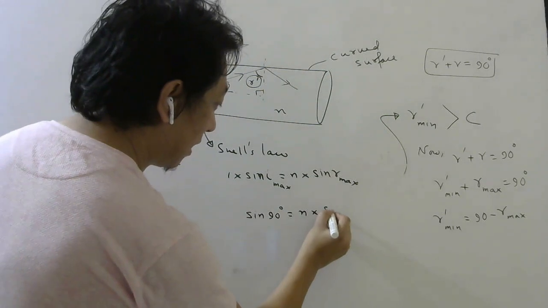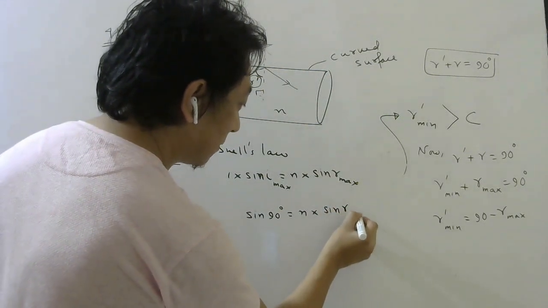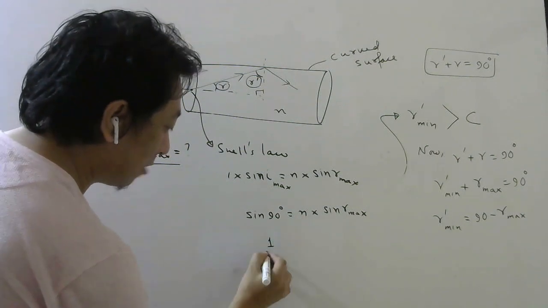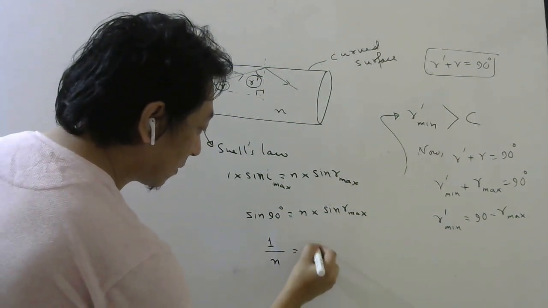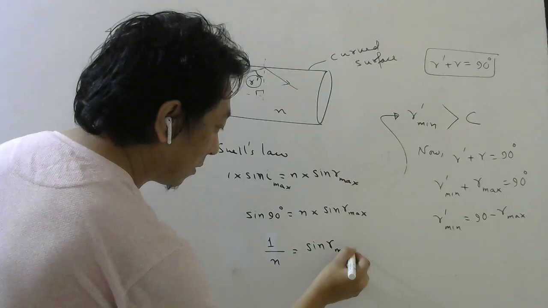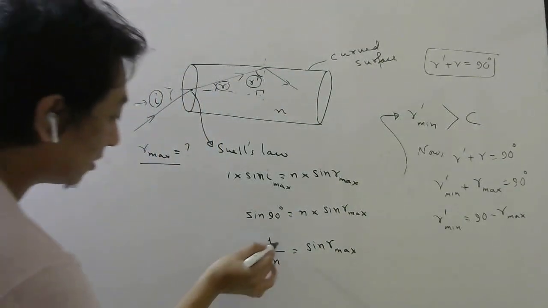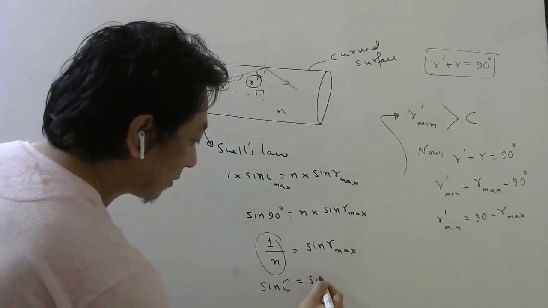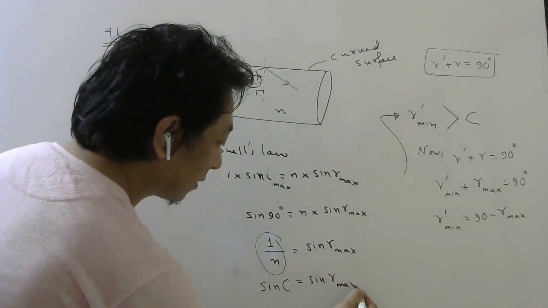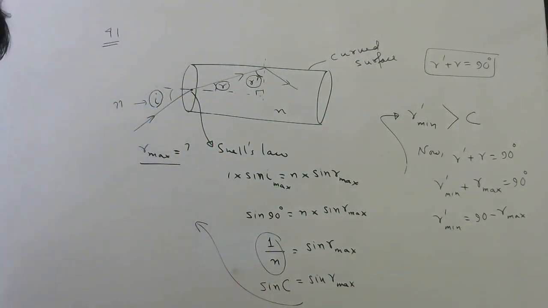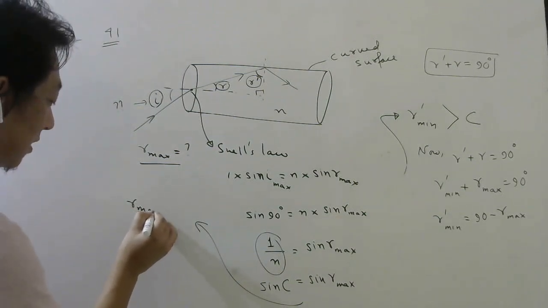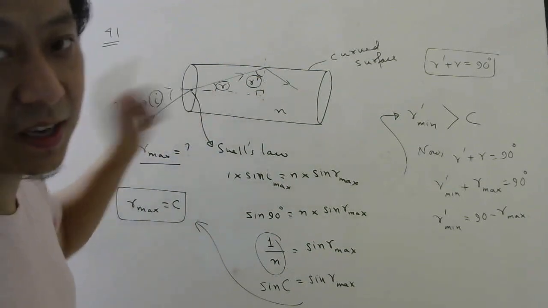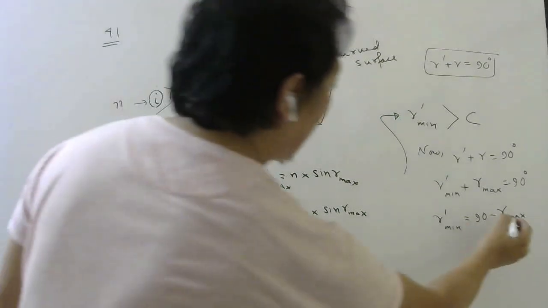n into sine R max. But sine 90 is 1, and this n I can bring down. Right? Now if you remember, this is the formula for sine C. So from here we understand that R max is nothing but the critical angle. So we have found R max is the critical angle.